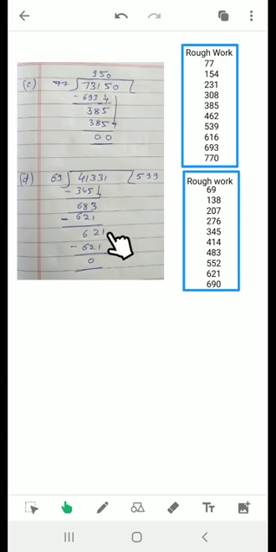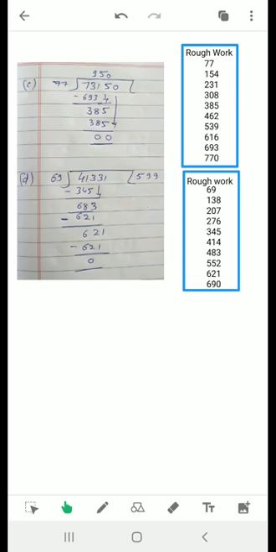Now the number formed is 621. Again we can see that 621 is coming 9 times. So again I will write 9 there, 621 there, and then 0. Understood? That is our complete division, and the answer is 599.